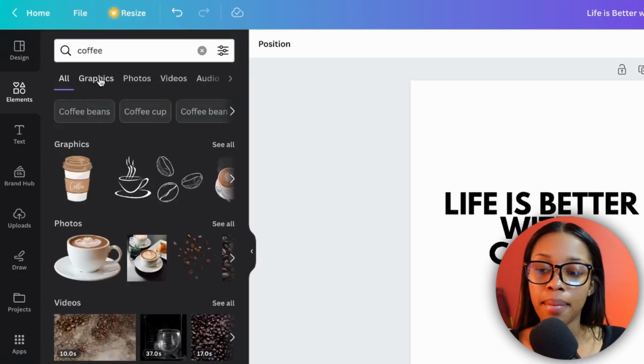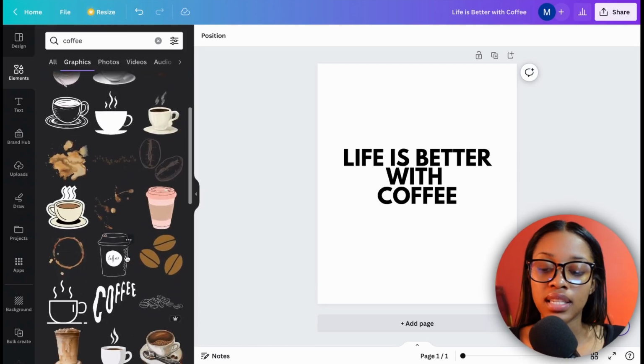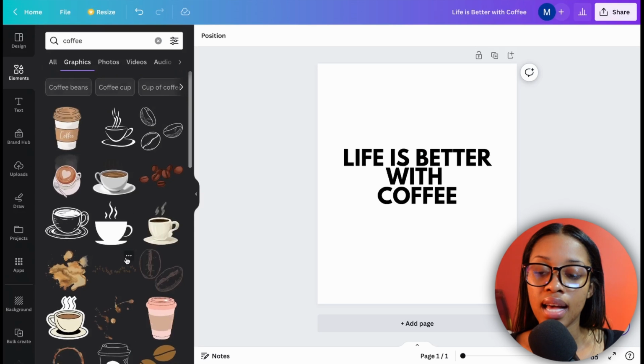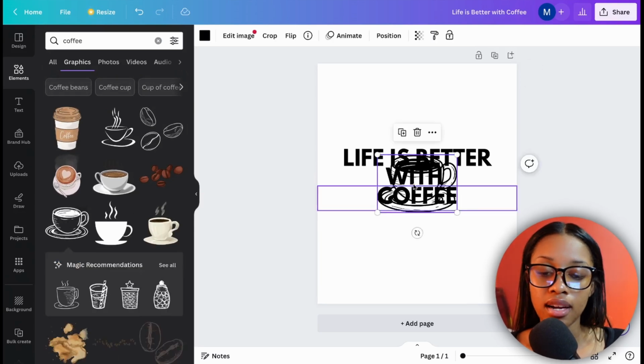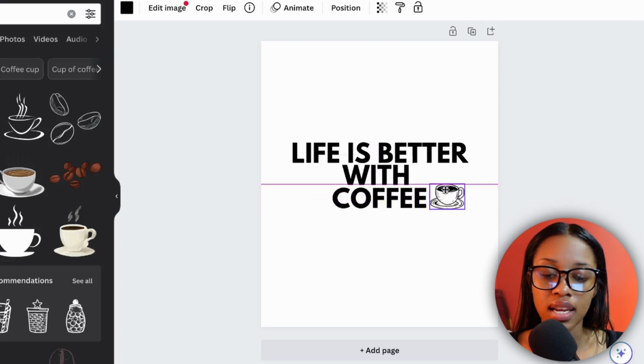And from here, I'm going to click where it says graphics. And now in graphics, I can scroll through all the options that Canva has provided and select one to put into my design. In order to add it to my design, I would simply need to click onto it and it would be in my design, and then I can go ahead and edit the positioning or the sizing.